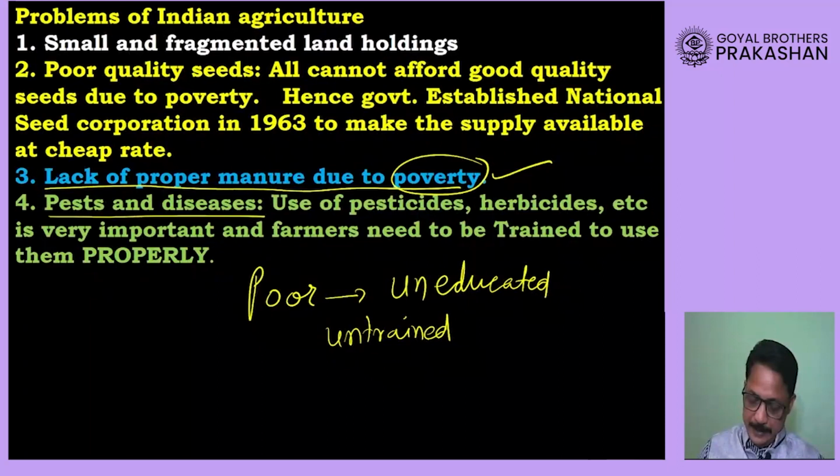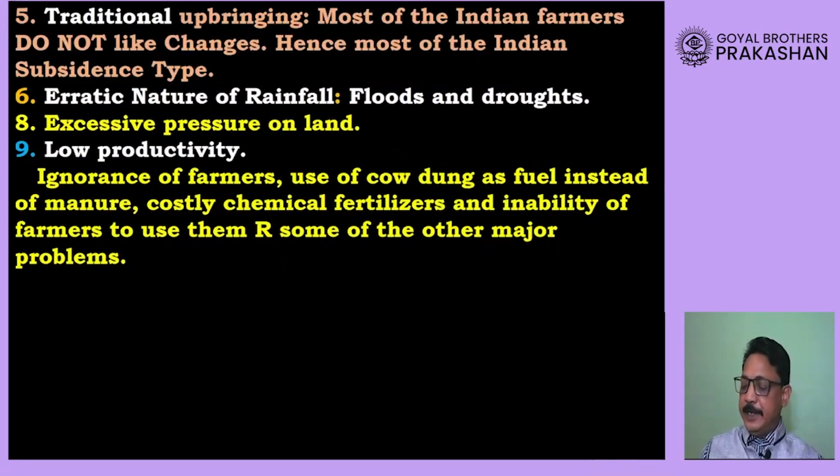Okay, now the next problem of our Indian agriculture is the traditional upbringing of the farmer. What does it mean? It means most of the farmers keep on using age-old technology, and because they are so obsessed, so in love with their ways of carrying out agriculture, they don't like to bring about changes. This is called traditional upbringing, and because of this they do not like to adopt new things, new technology.